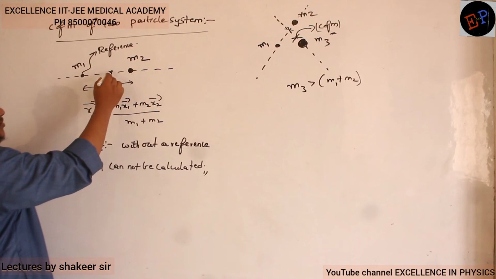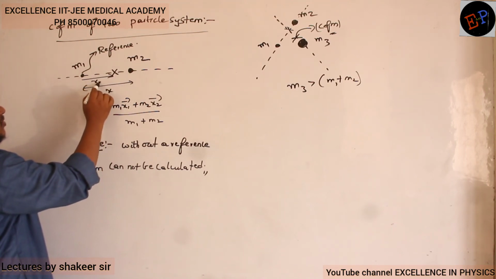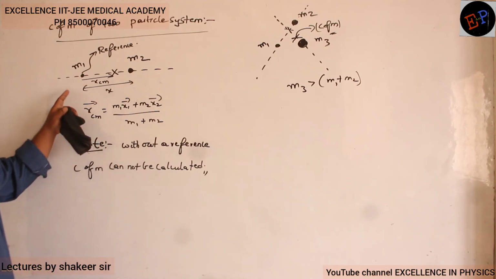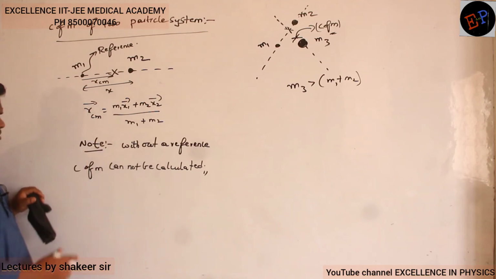So let us consider center of mass is somewhere here. Then what will be this distance? This distance is called x center of mass. Understood now? So x center of mass I am taking from which reference? From the reference of first mass. Now substitute in this equation.